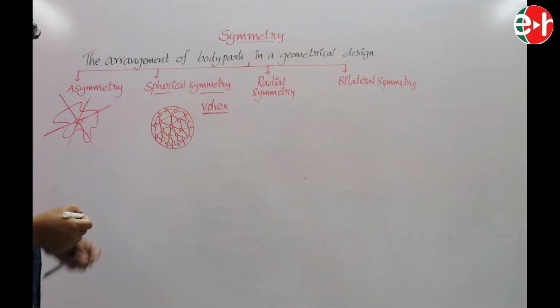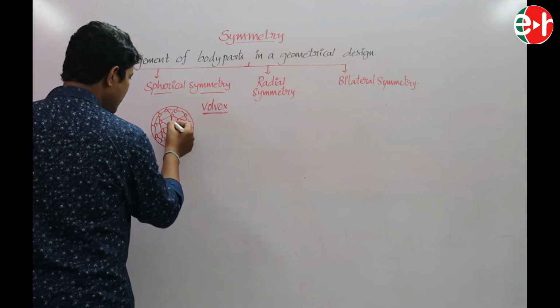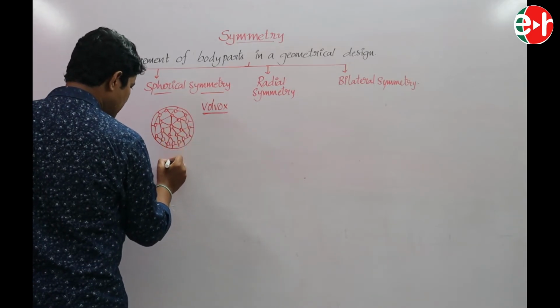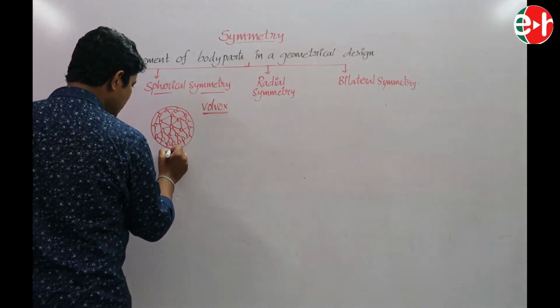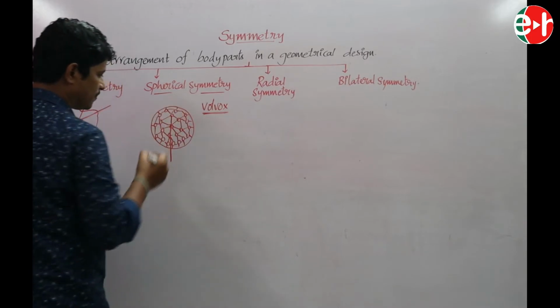In Volvox, the body is divided into two equal parts when a longitudinal axis passes through the center.